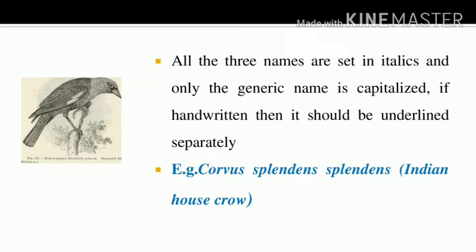What are the two types of nomenclature? Binomial nomenclature and trinomial nomenclature. What is binomial nomenclature? That is genus and species name. And trinomial nomenclature is genus, species and subspecies. What are examples of binomial nomenclature? The national animal, the tiger, is Panthera tigris. What is trinomial nomenclature? The Indian house crow, Corvus splendens splendens.